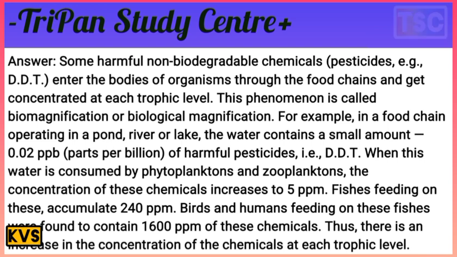A fish feeding on this accumulates 240 ppm, and birds and human beings feeding on this fish were found to contain 1600 ppm of these chemicals. Thus, there is an increase in the concentration of the chemical at each trophic level.